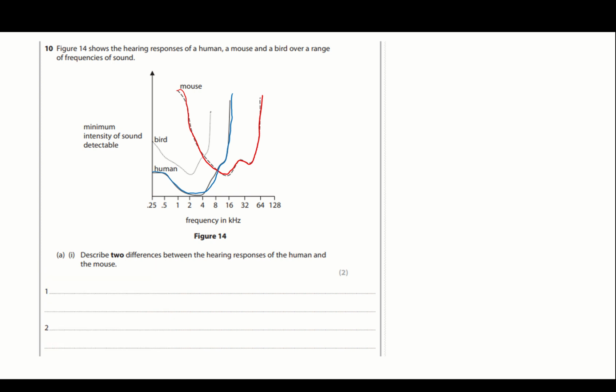Okay, so describe two differences. Well, there's a range of difference here. We can see that humans are better at low frequencies, and the mice, so their minima here, are able to detect low frequency sounds a lot better than the mouse. This is in kilohertz. We can see that so they can do low frequency. The mouse has done better at high frequency.